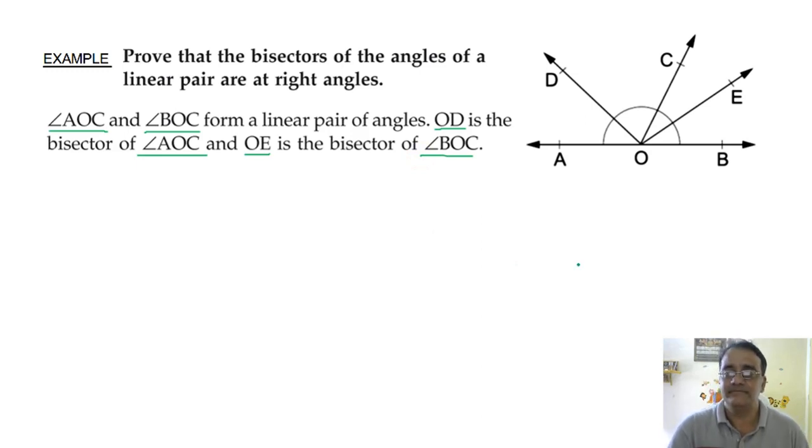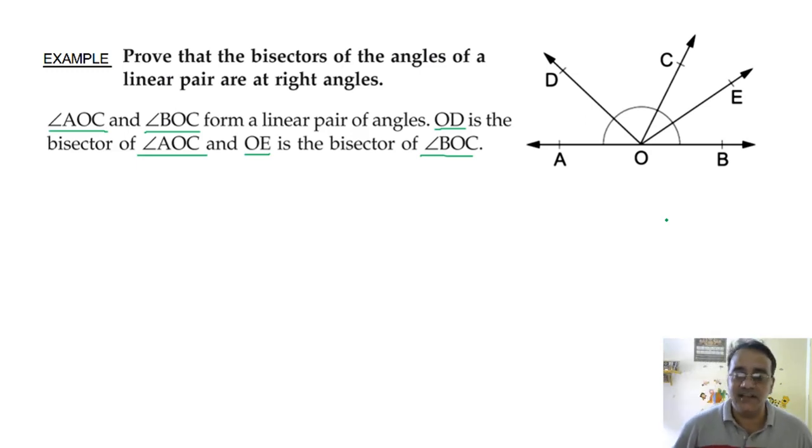Okay. Now what we have to prove? Bisector of the angles means this angle. ध्यान से देखो, एंगल COD and another angle COE. ये दोनों एंगल 90 डिग्री फॉर्म कर रहा है. That we have to show, that is angle DOE.